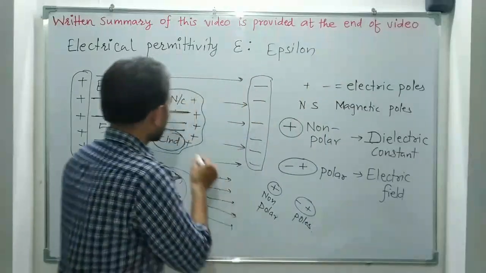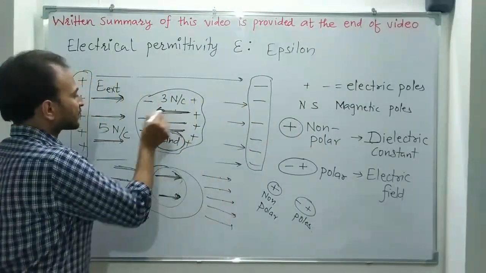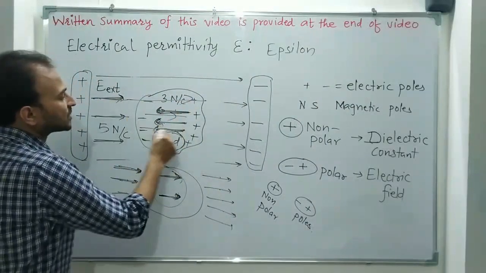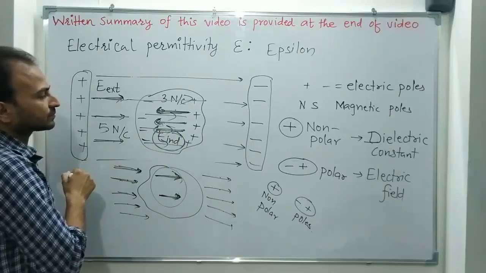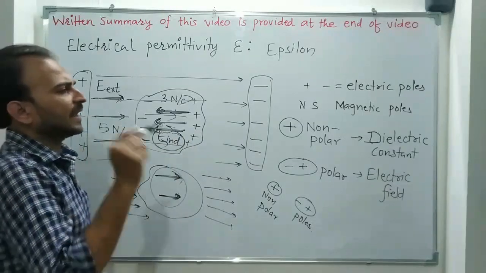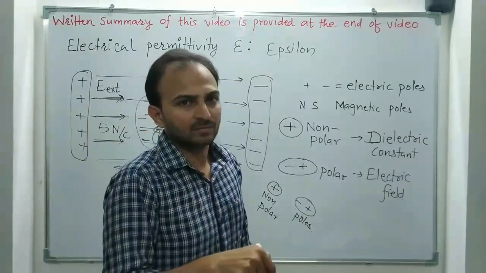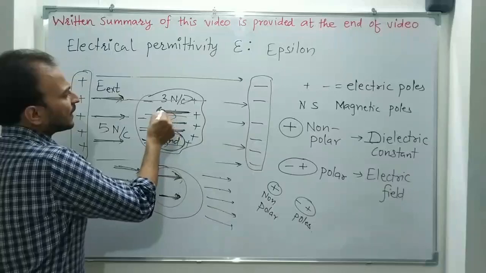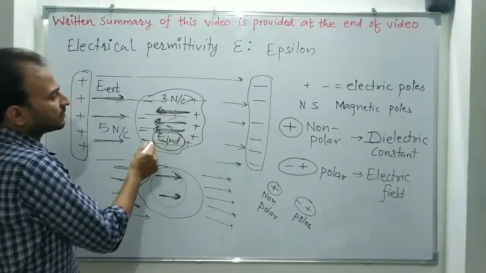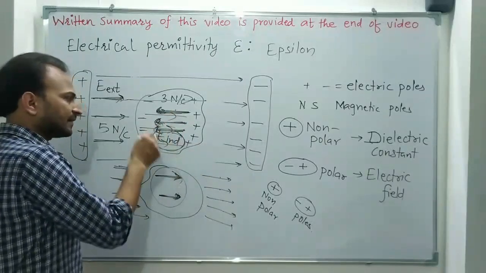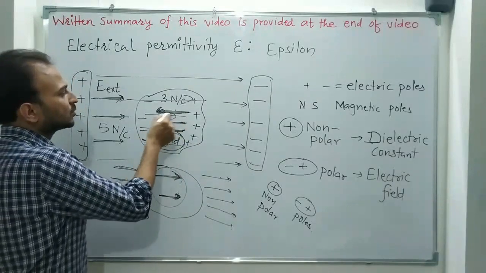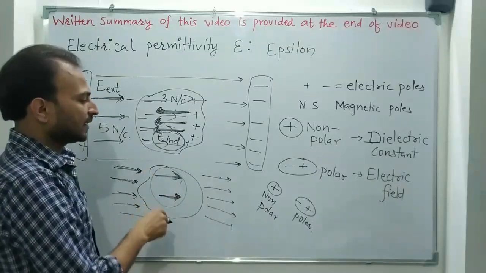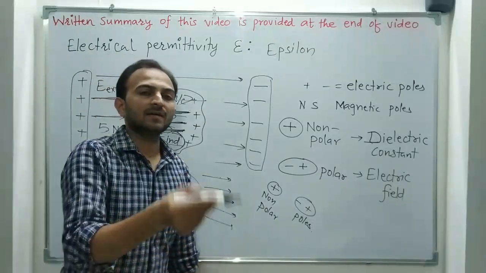So if the opposing field is zero, the external electric field can freely enter such a medium. Whereas in any medium other than vacuum, there will be some opposing field. Maybe very little, but there will be some opposing induced field. So the net field will be lesser in any medium than in vacuum.